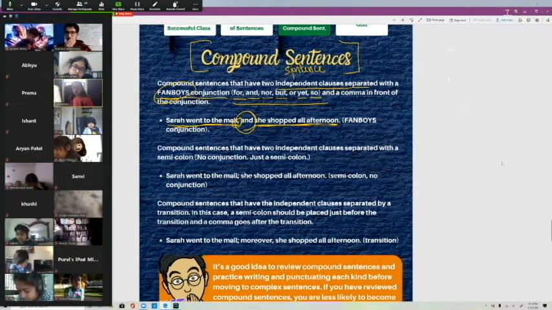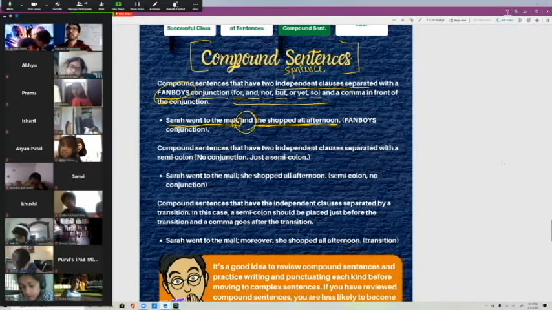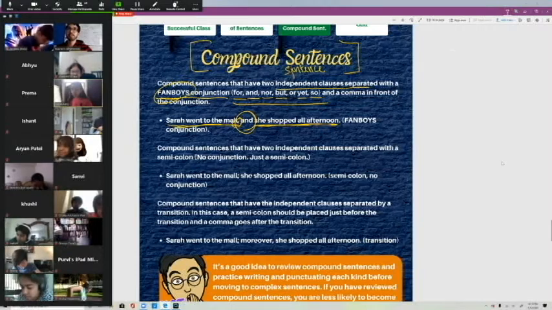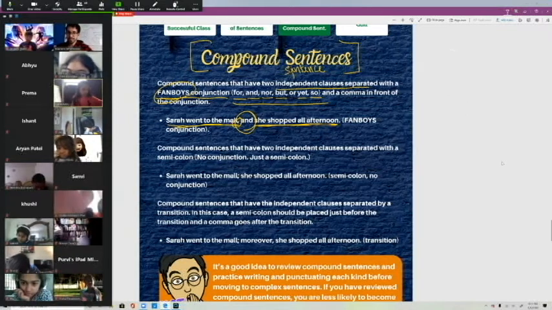So a lot of times, you guys say things like, "I like cars," "I like boats," "I like this," "I like that." Or Sarah went to the mall, Sarah went to the grocery store, Sarah went to the pet store, Sarah went to the school, whatever. But if you want to combine those sentences, Sarah went to the mall and she shopped all afternoon, that's why you would put it together. Right? So we're just combining sentences.